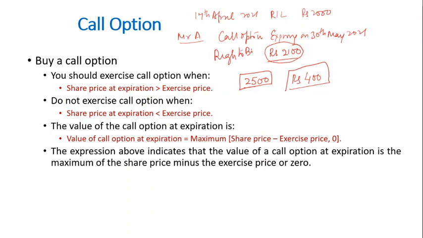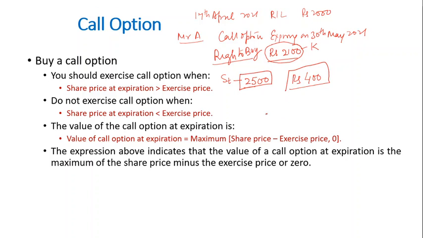So he has purchased a call option, which is the right to buy at rupees 2100. If the Reliance price in the market is 2500, Mr. A would definitely like to exercise this call option, right? By doing so he will gain rupees 400. So quite logical. This exercise price is denoted by K, and this is the spot price at any given point of time, and therefore a person will quite logically exercise the call option.